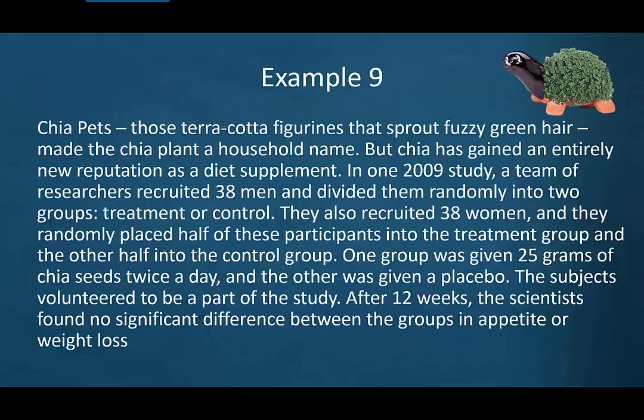Example 9. Chia Pets, those terracotta figurines that sprout fuzzy green hair, made the Chia Pet a household name, but chia has gained an entirely new reputation as a diet supplement. In one 2009 study, a team of researchers recruited 38 men and divided them randomly into 2 groups, treatment or control. They also recruited 38 women, and they randomly placed half of these participants in the treatment group and the other half into the control group. One group was given 25 grams of chia seeds twice a day, and the other group was given a placebo. The subjects volunteered to be a part of the study. After 12 weeks, the scientists found no significant difference between the groups in appetite or weight loss.